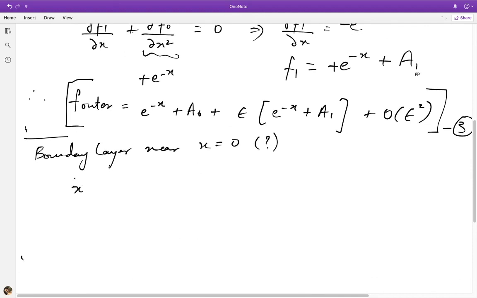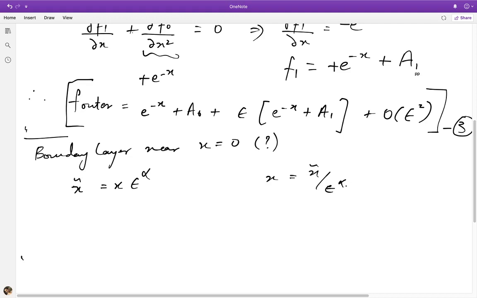So let us define a new variable x tilde, which equals x times epsilon to some unknown power alpha. So we are guessing that the form of the transformation is going to be some power law in epsilon, motivated of course by our previous experience and this general idea of how these problems work out. So alpha was half in the case of a pulsatile problem, if you remember. Alright, so let's now just substitute this into the equation. So what this means is that x goes as x tilde by epsilon to the alpha.